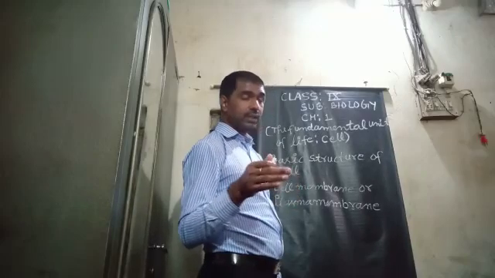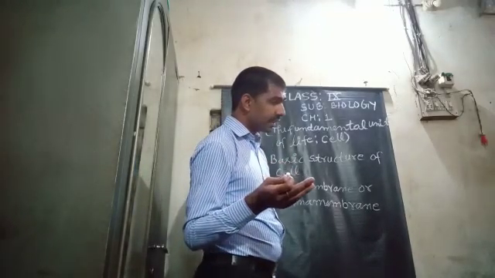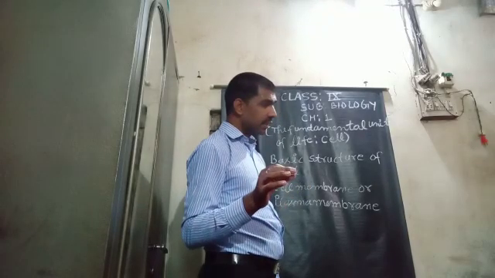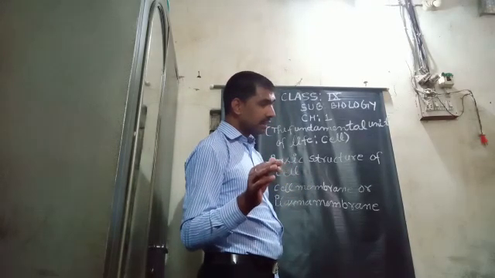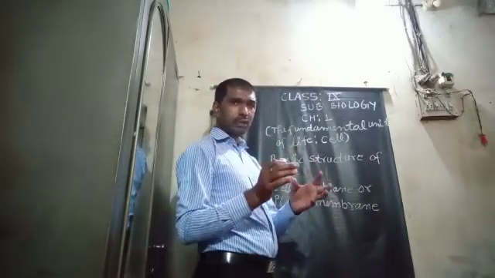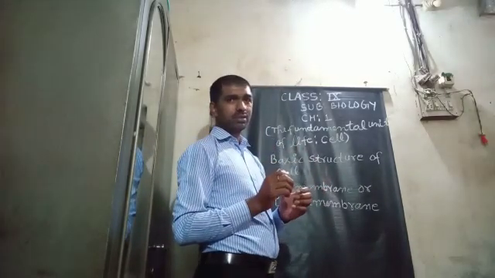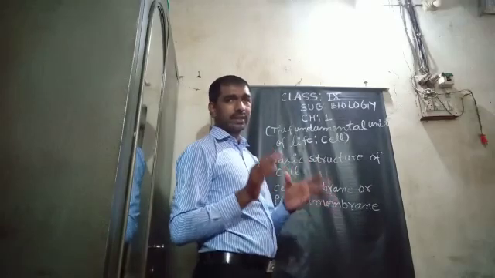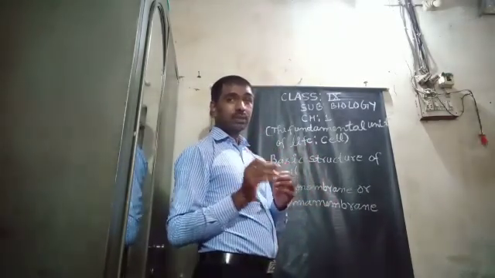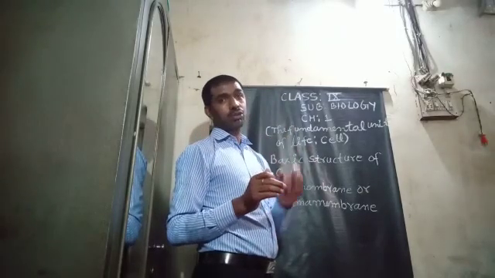Because of this dimension, it is not visible under a light microscope. It is so microscopic, because the thickness of the cell membrane is 7 micrometer.